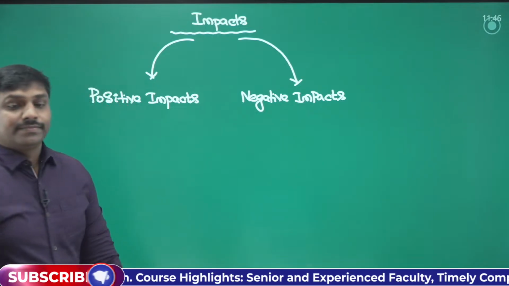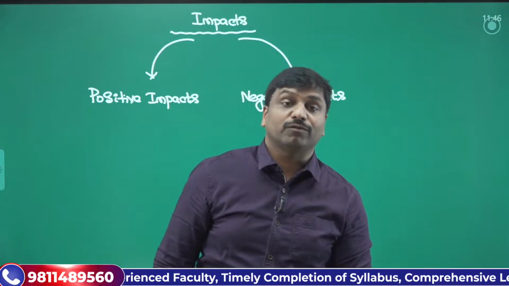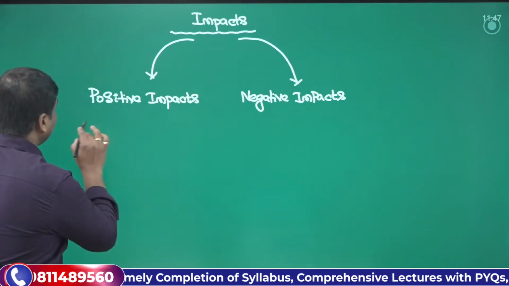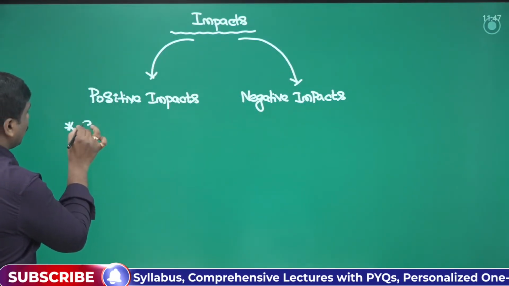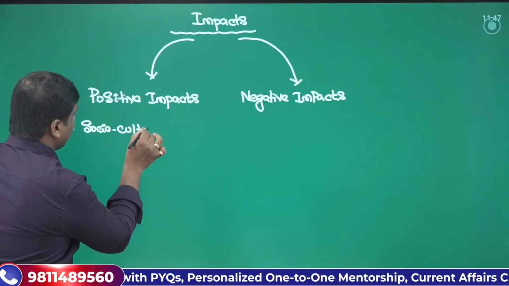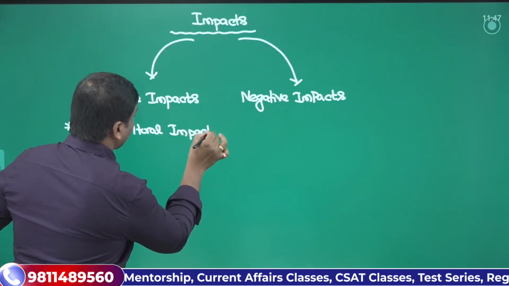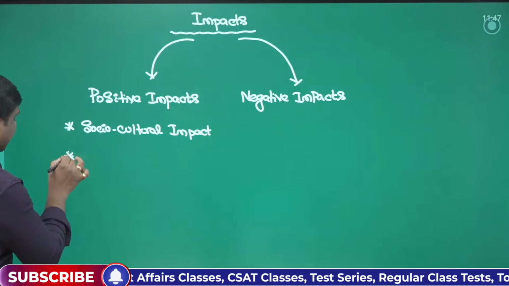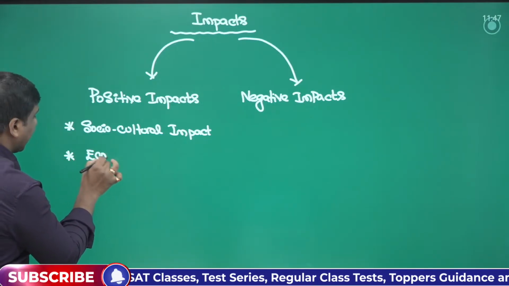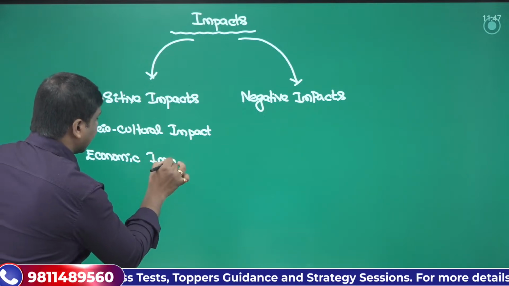Right? So when we look at these impacts, there would be social and cultural impact. There would be an impact on economic lifestyle, so economic impact could be there.